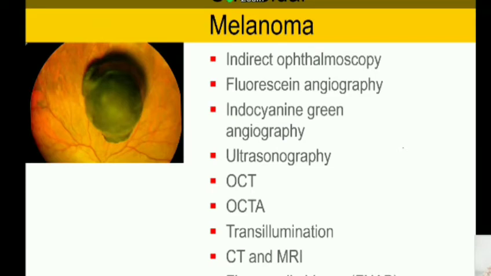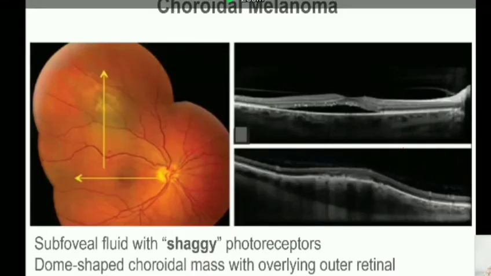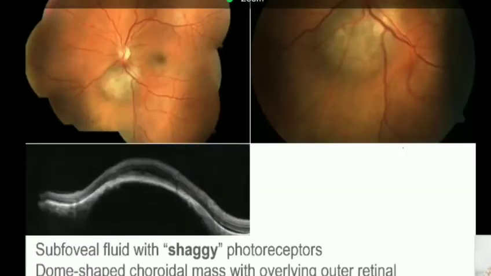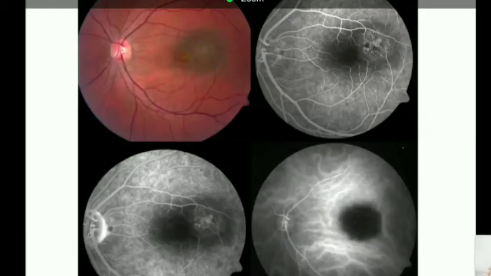Now, if you have any doubt at all about a particular small lesion being a nevus or a melanoma, you do OCT and you find fluid and also shaggy photoreceptors, which is typical of a melanoma as opposed to a nevus. Shaggy photoreceptors again you find here in a small melanoma. And you can of course do fluorescein angiography and ICG angiography.